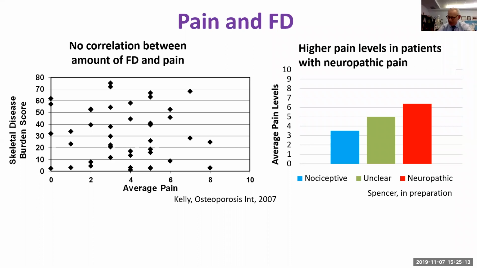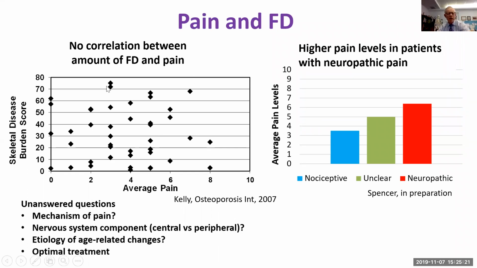So this is a type of pain that probably isn't going to respond to some of the more conventional therapies that we have. So it raises the question of really, what are the mechanisms of pain in fibrous dysplasia? This neuropathic pain suggests that there's some nervous system component, whether central, peripheral, or both, remains to be seen. What's the etiology of the age-related changes, and what is the optimal treatment? Well, the optimal treatment remains to be determined, and it depends on the patient. For those patients who have neuropathic pain, some of the medications that target that may be a better first choice.